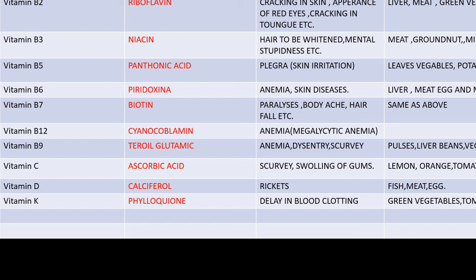And the B12. The chemical name is cyanocobalamin, and the disease caused by it is anemia. The next one is vitamin B9. The chemical name is steroid glutamic, and the deficiency diseases are anemia, dysentery, and scurvy. And vitamin C, D, K we discussed earlier.